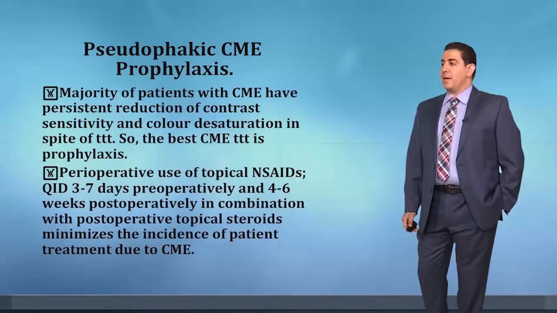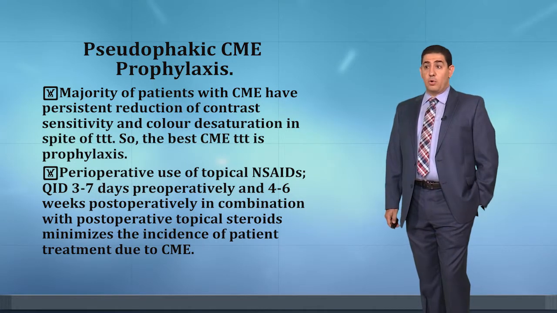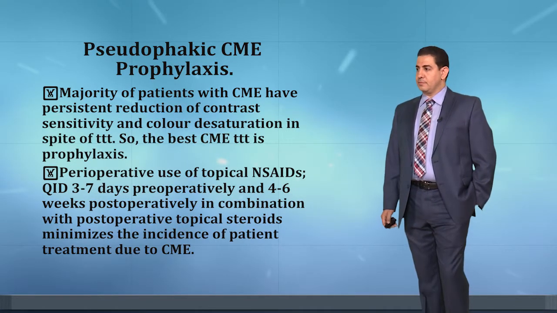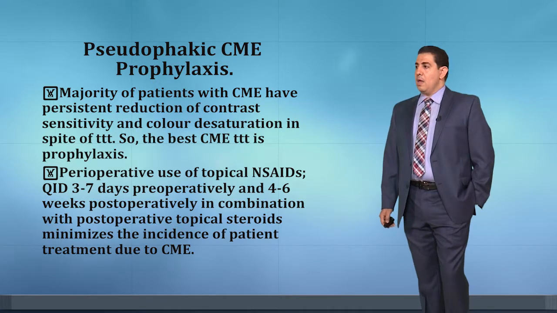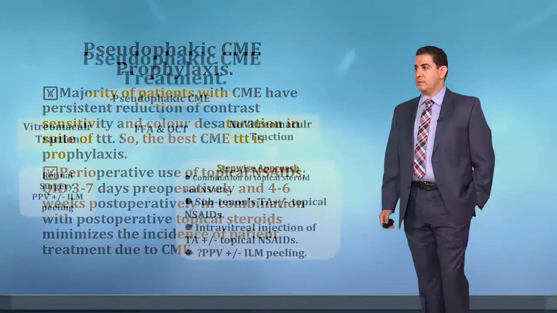Pre-operative use of topical non-steroidal anti-inflammatory drops 4 times daily from 3 to 7 days pre-operatively and 4 to 6 weeks post-operatively, in combination with post-operative steroid drops or prednisolone, minimizes the incidence of cystoid macular edema.